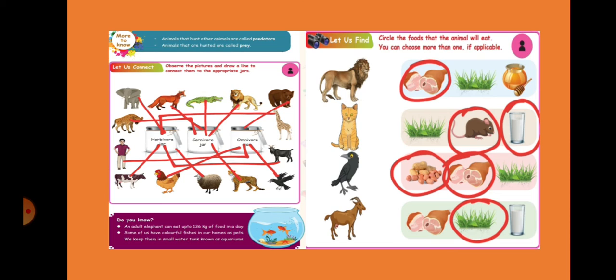Next. Circle the foods that the animal will eat. You can choose more than one if applicable. First one is lion. Does lion eat meat, grass or honey? Meat. Cat. Cat eats grass, rat, milk. So cat eats both rat and milk. Crow. Crow eats nuts and meat. Goat. Goat eats only grass.